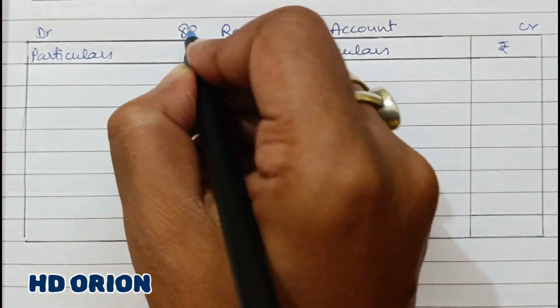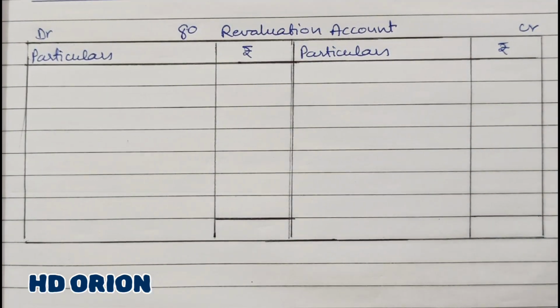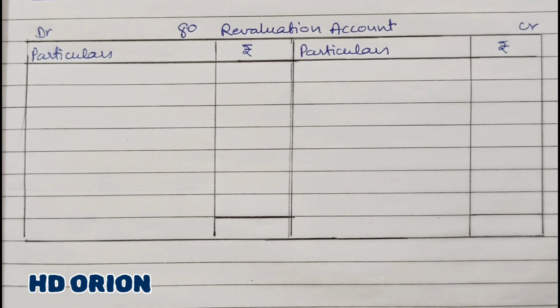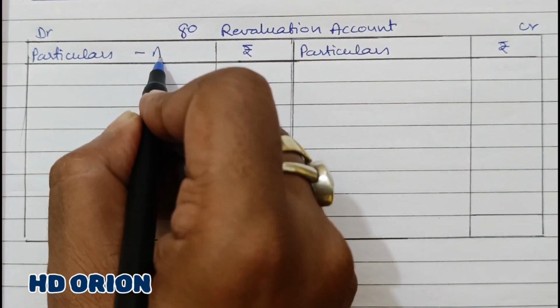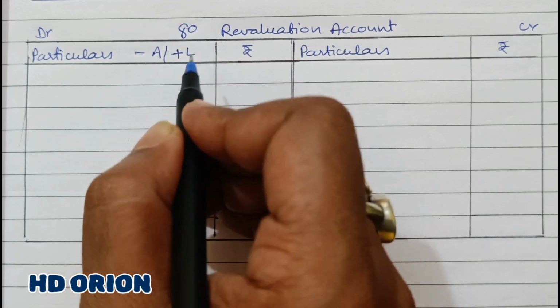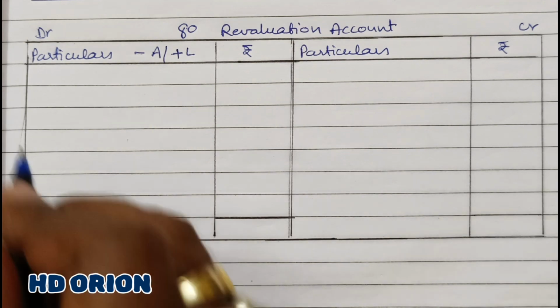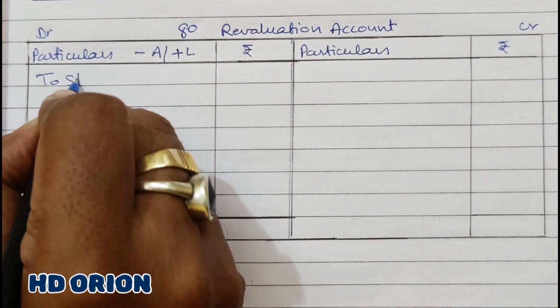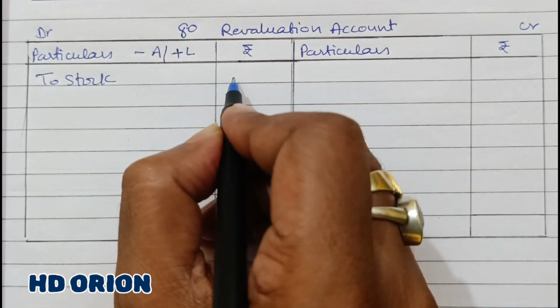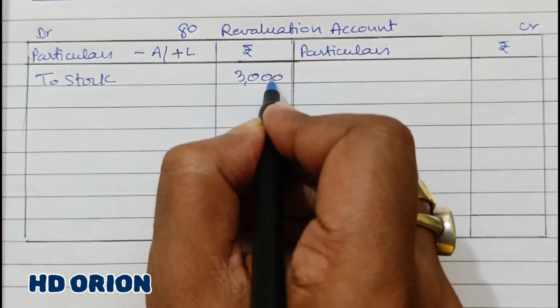Solution 80, revaluation account. As suggested in the question, stock is depreciated by 5%. So we know that a decrease in asset or increase in liability is to be written on the debit side. So to stock, 60,000's 5% is rupees 3,000.